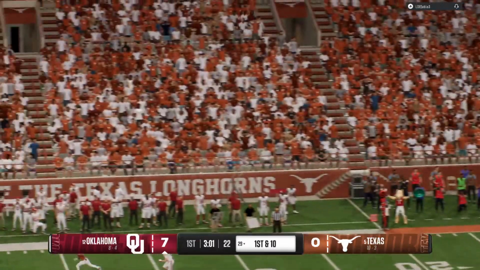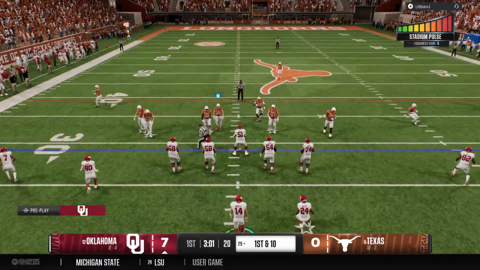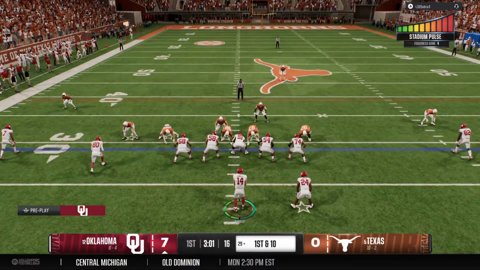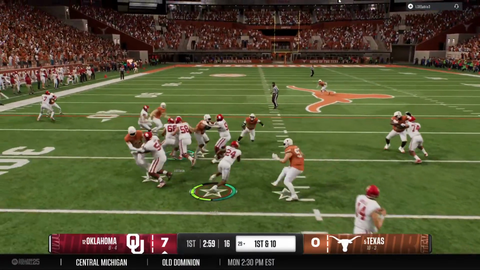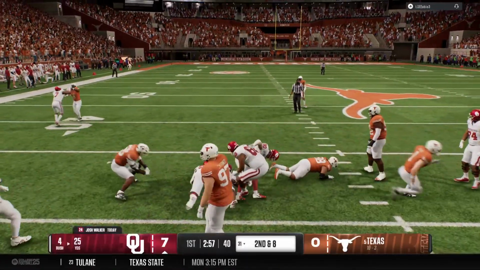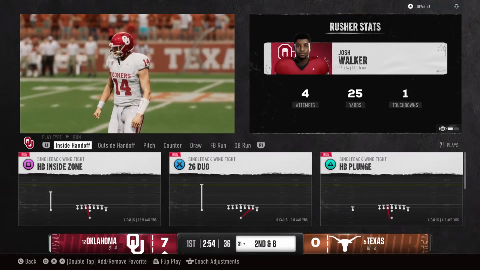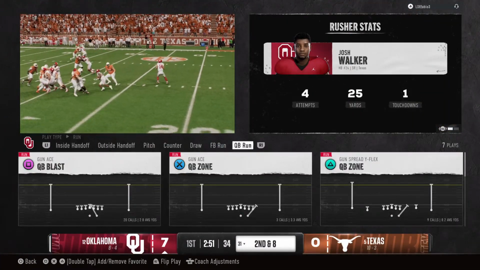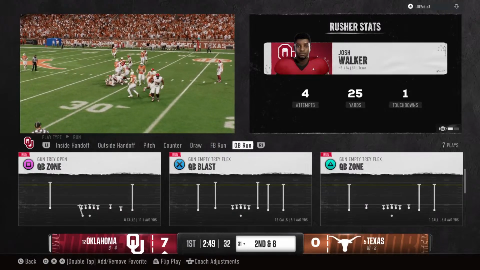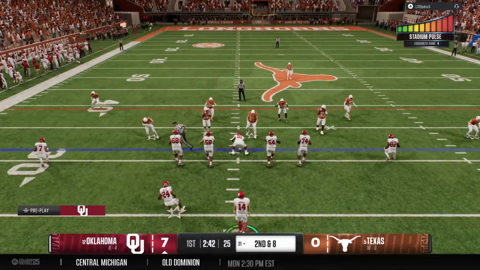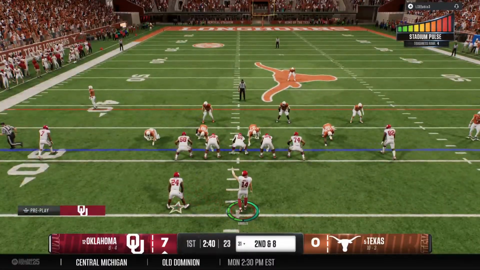And the Oklahoma offense is back on the field. They were able to punch it in the end zone last time. Looking to do the same thing here. We'll see if the defense can make adjustments. And they'll stop him after a short gain. Hey, it's a great job of this defense containing the running game. But if I'm calling the plays, I'm not abandoning the running game just yet. I think it's important to have some sense of balance. So throwing and running is essential.